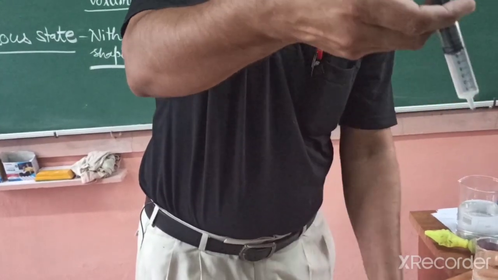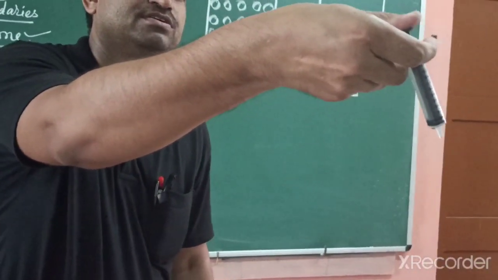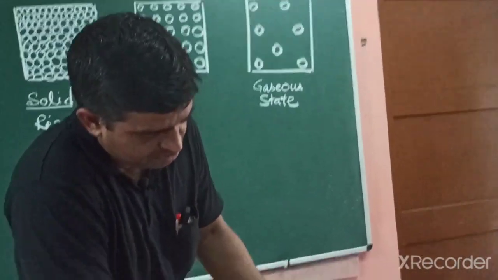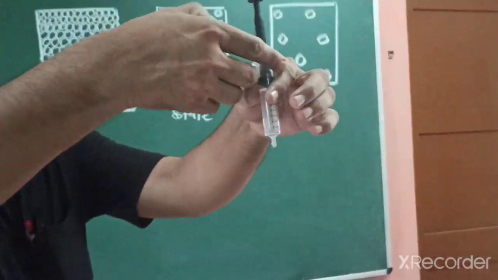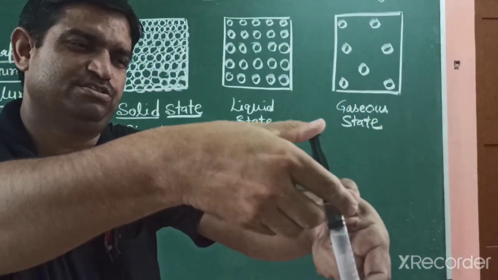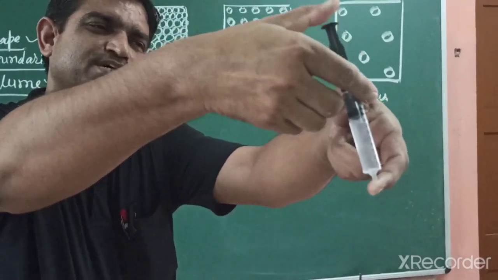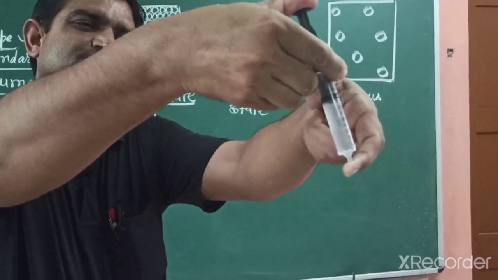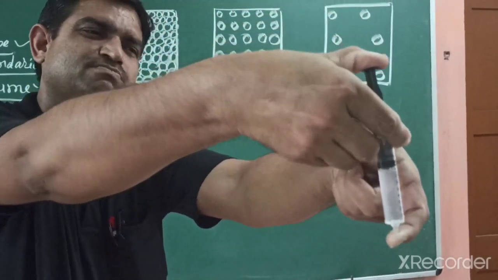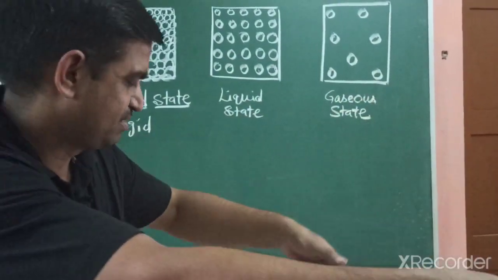But if I remove the finger, then it compresses easily. The reason is that the water is filled in, so it is not compressed. Even if I apply pressure, it is not compressed. So liquids are also not compressed. Yes, very, very slightly compressed. But when I remove the finger, then it is easily pushed in.